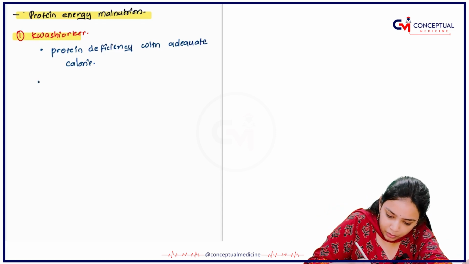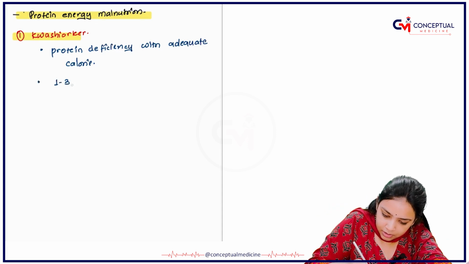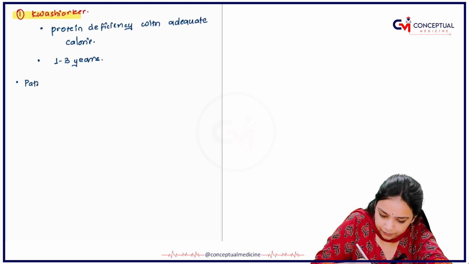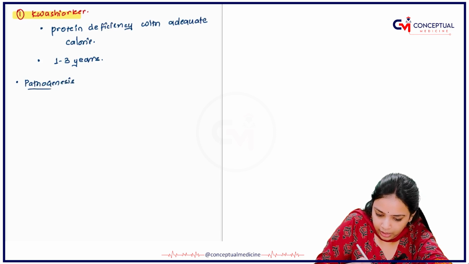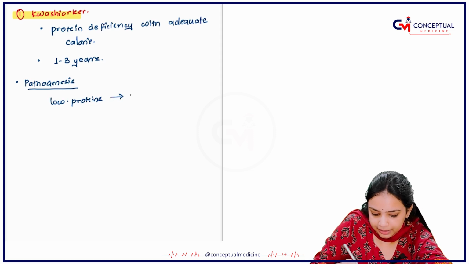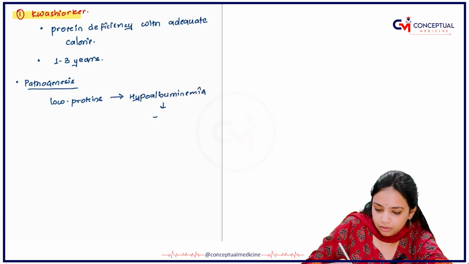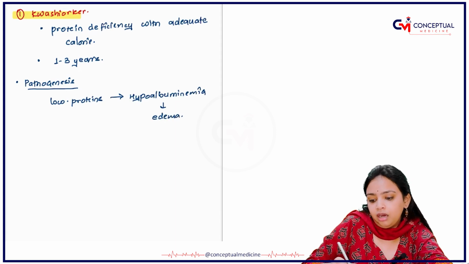Next, what is the common age of presentation? Mainly the person is 1 to 3 years is the common age of presentation. And if I talk about the pathogenesis, then first the low proteins are there, as a result of which there will be hypoalbuminemia, as a result of which the person will develop edema.